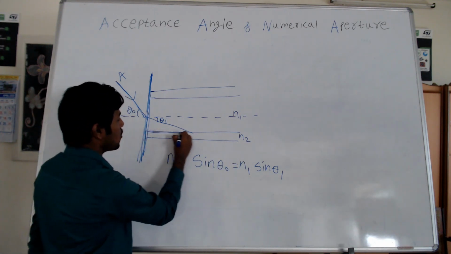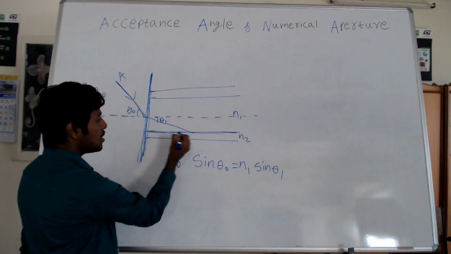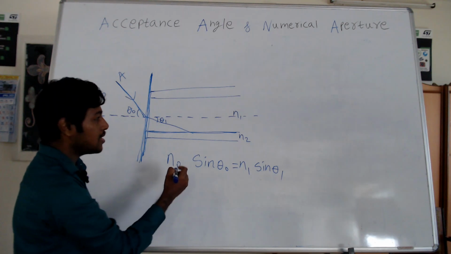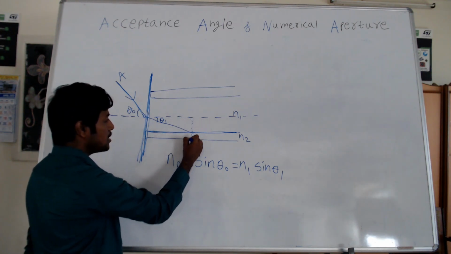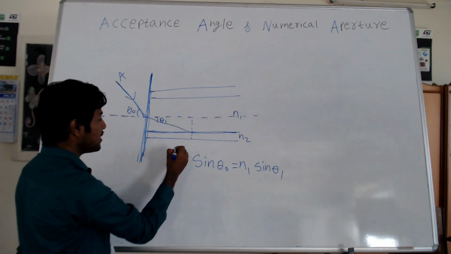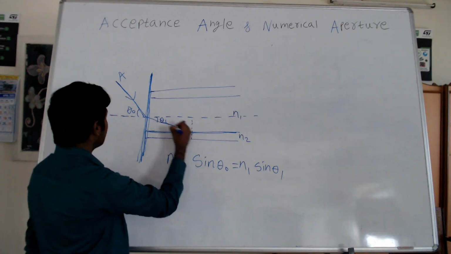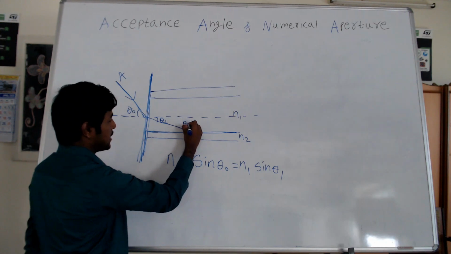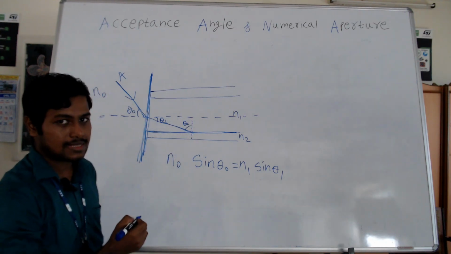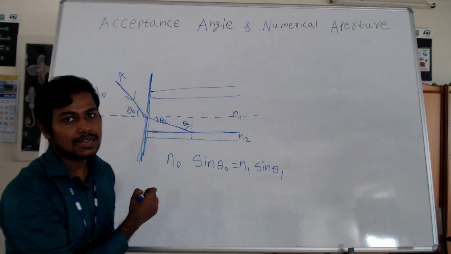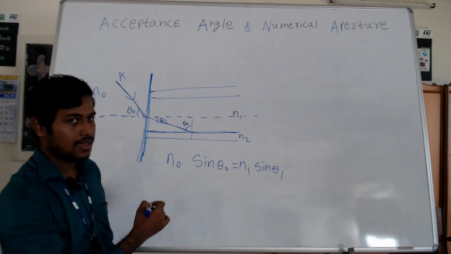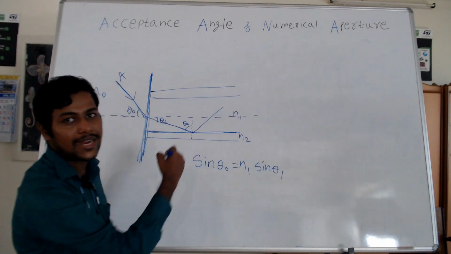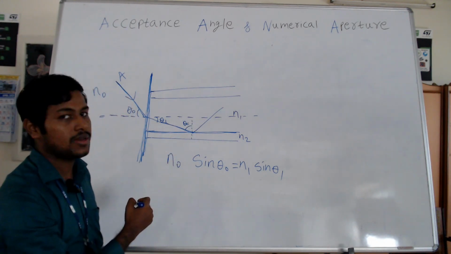Now this is the boundary line which separates the core and the cladding. I am going to draw the normal line perpendicular to this particular boundary. This particular light ray A makes an angle, let us call it theta C. Whenever this theta C is the critical angle, when the incident angle is greater than the critical angle, the light will be totally internally reflected and it will be propagated inside the optical fiber cable.